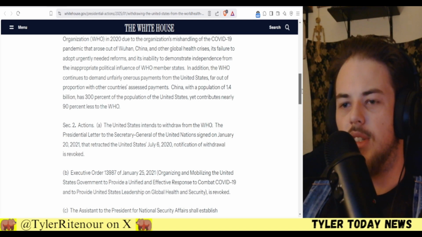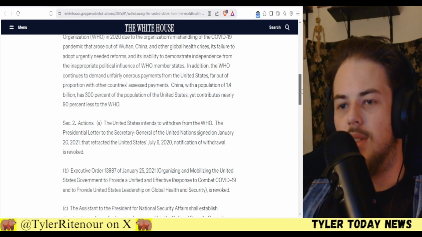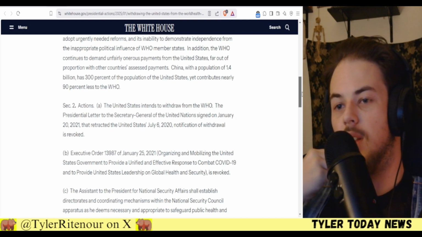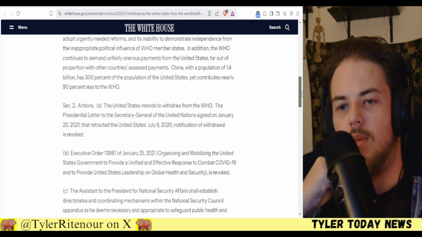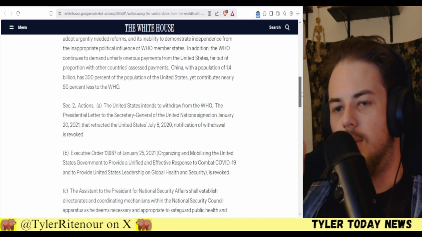Erroneous, I'm assuming, is what it's supposed to be. Erroneous payments from the United States, far out of proportion with other countries' assessed payments. China, with a population of 1.4 billion, has 300% of the population of the United States. Oh, okay, I see what it's saying.